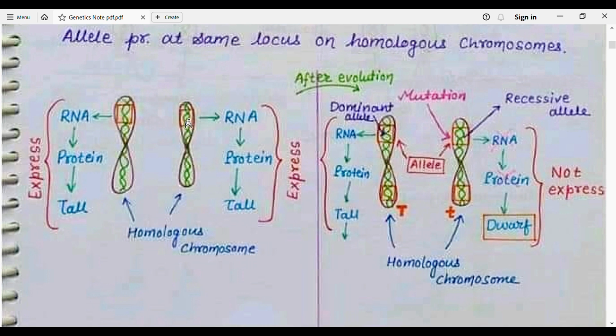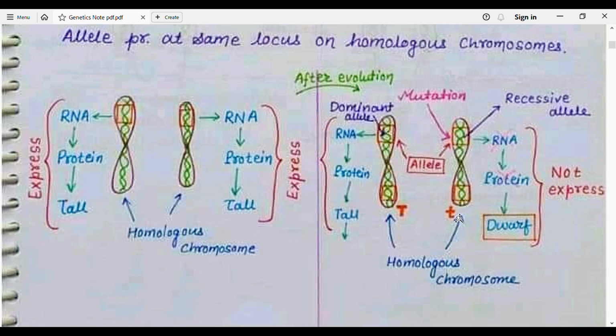And for example, if this is the DNA, it will convert into RNA, RNA will convert into protein, and it will produce the character which is known as tall. As I have told, alleles are produced due to the process of evolution, when mutations take place. What is mutation? Simply, we can define mutation as a change in DNA. So, for example, when within the DNA a small change takes place, then alleles are produced. When alleles are present on homologous chromosomes at the same locus where their original gene is present, they are known as alleles. For example, here it produces tall, which is capital T. Here it will produce the dwarf.